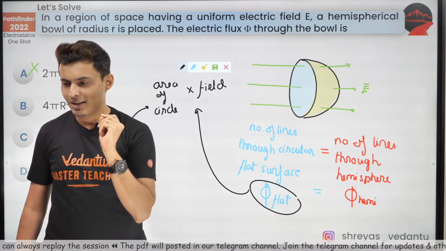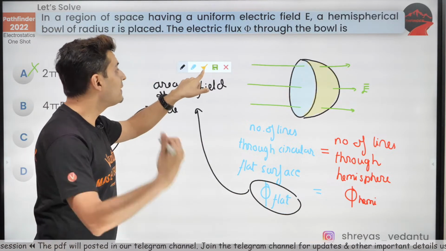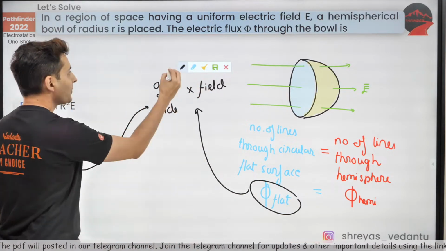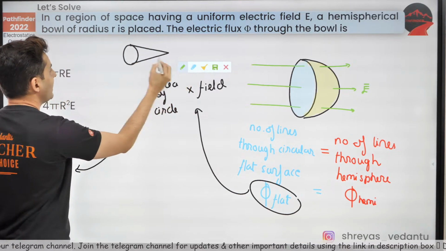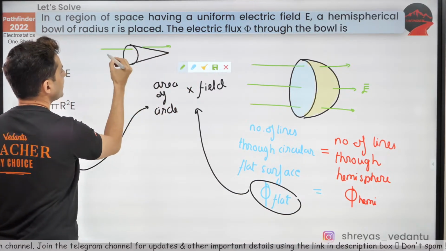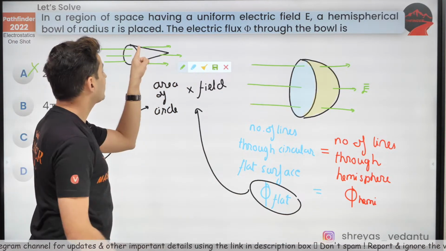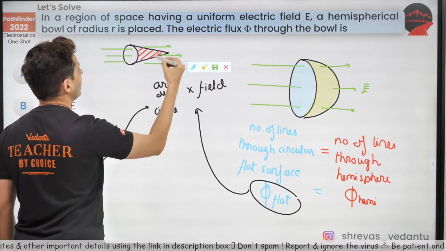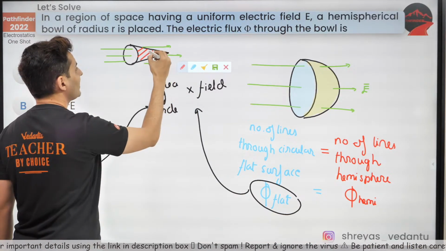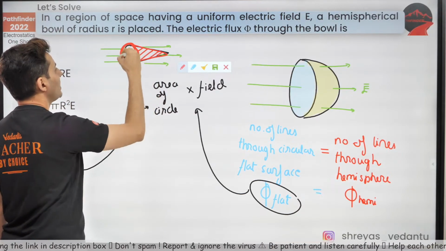In fact, these kind of questions have also come up in a different manner. I'll tell you how. Imagine there was a cone given and there was a diagram like this. The field is cutting through the cone. Now the question asked was, how much is the flux through this curved area? Don't you see the flux through the curved area is the same as the flux through the circular area?